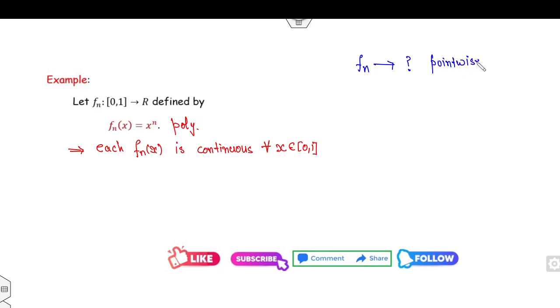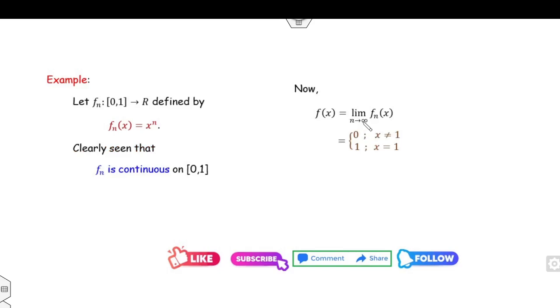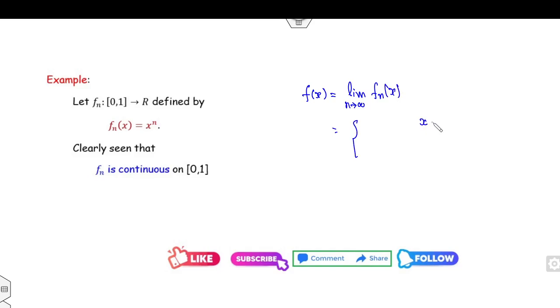How can you check the pointwise convergence? Again, I suggest you watch these two lectures. So that means we need to compute the limit of Fn(x). Let me compute it for you. What is the limit of Fn(x) as n approaches infinity? The domain is [0, 1], so x can be 0, 1, or lie between 0 and 1. If x is 0, Fn(x) will be 0. So therefore the limit is 0.